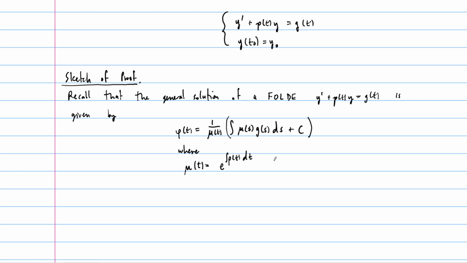And the exponential of it is also continuous on this interval, just because of the properties of continuous functions and exponentiation and integration, right? So now we'll say over here, mu is continuous on this interval from alpha to beta, since p is assumed to be continuous on the same interval, right?